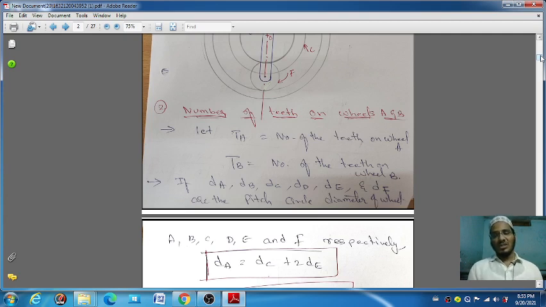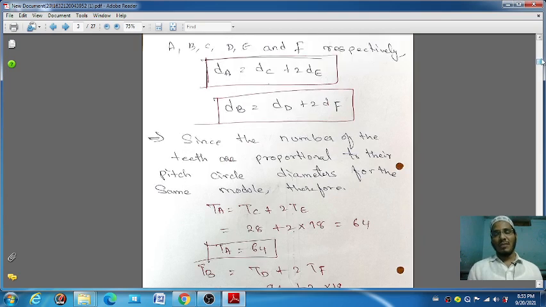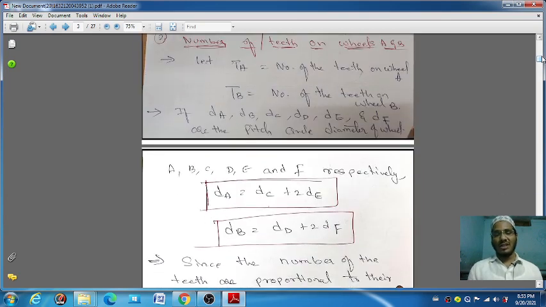Okay, and the question also gives that the modules are the same. If the modules of all gears are the same, it means the pitch diameter of the bigger gear, DA, is equal to DC plus 2DE. And if you want to find DB, the pitch circular diameter of gear B, it is equal to DD plus 2DF. These are the two formulas about the condition, due to the condition given in terms of gear A having small gears internally.